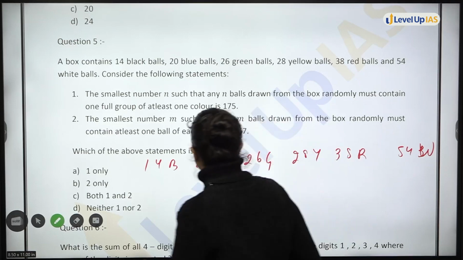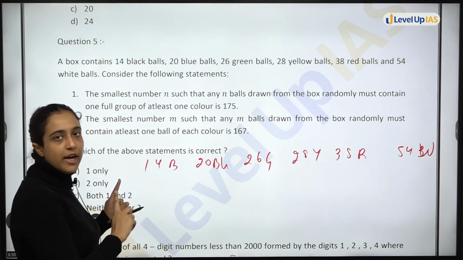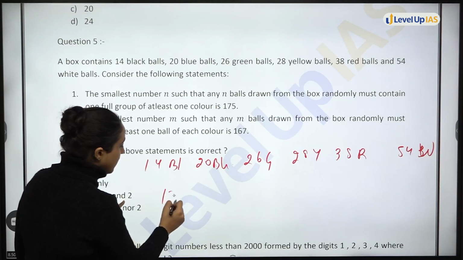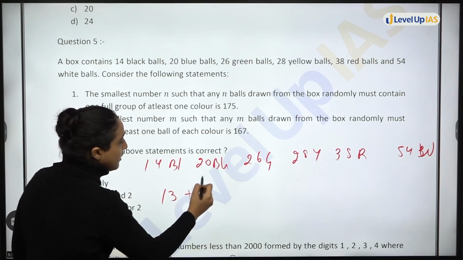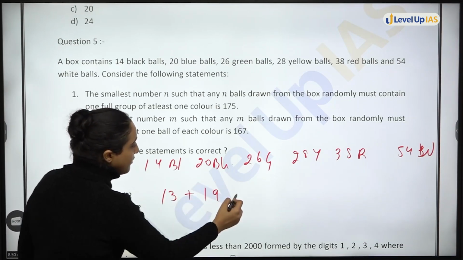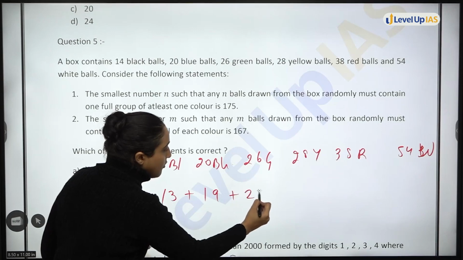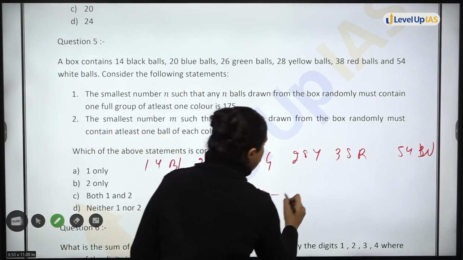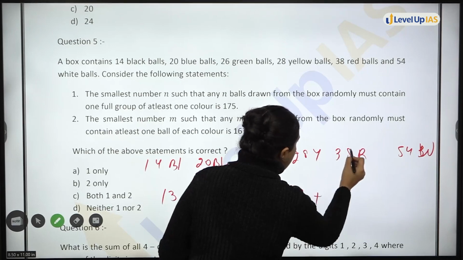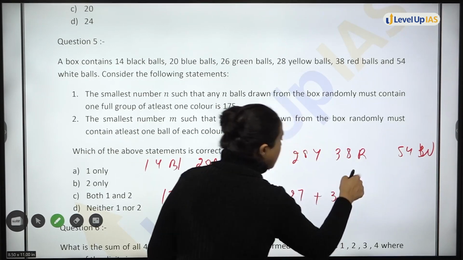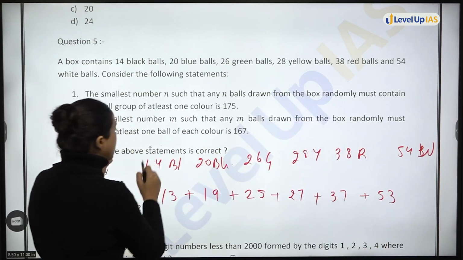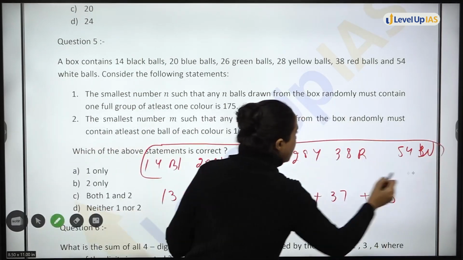Now I am saying let me leave one blue ball, one black ball, and I am selecting 13. I am selecting 19. I am selecting 25 from here. I left one ball from each group. Then I am selecting 27. Then I am selecting 37. Then I am selecting 53. In total, what does this come to? 180.